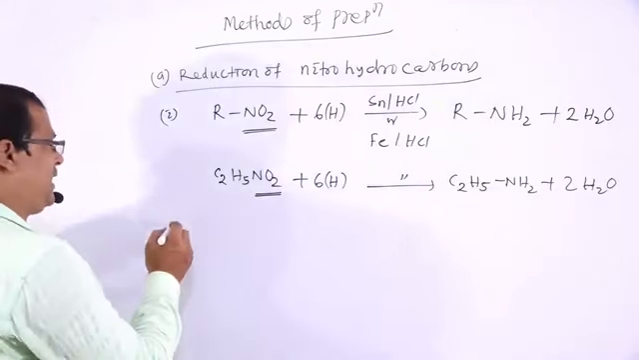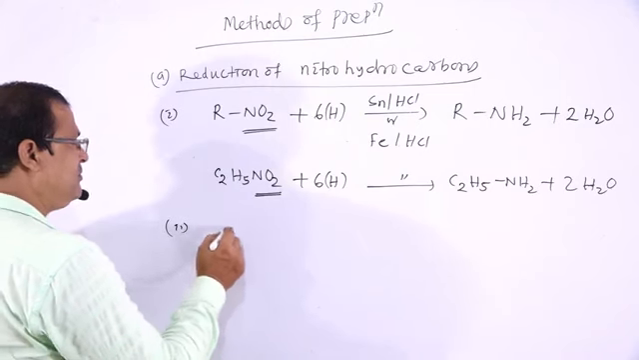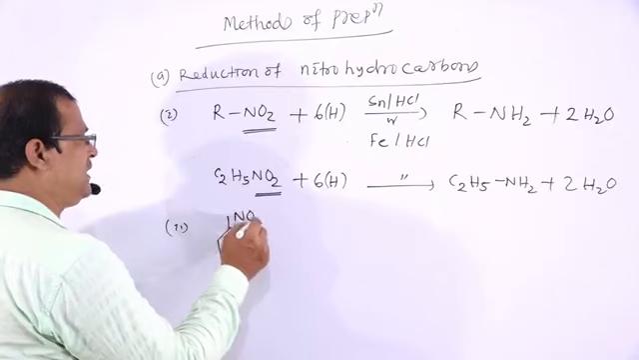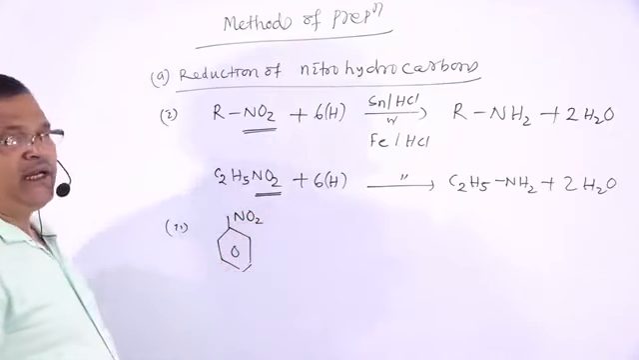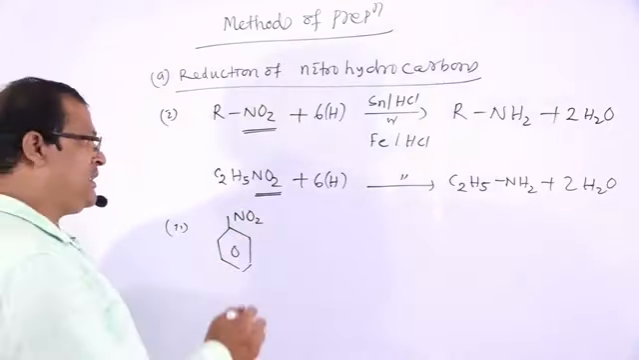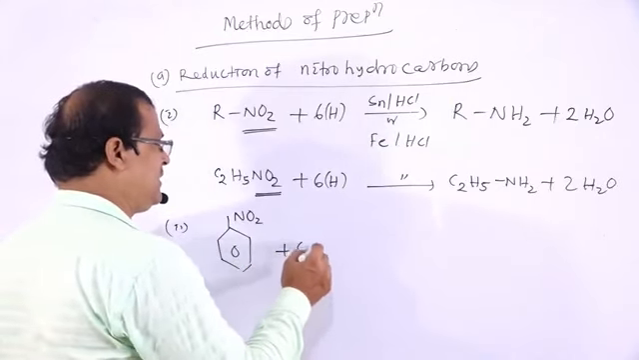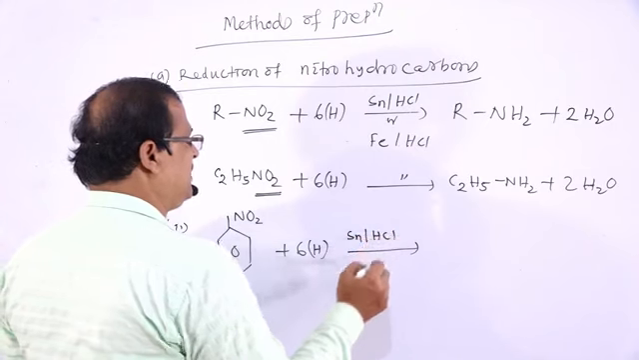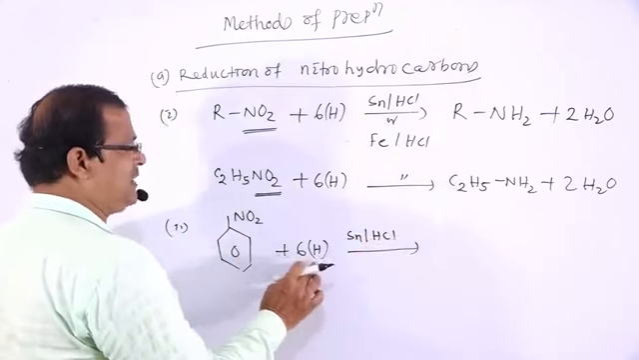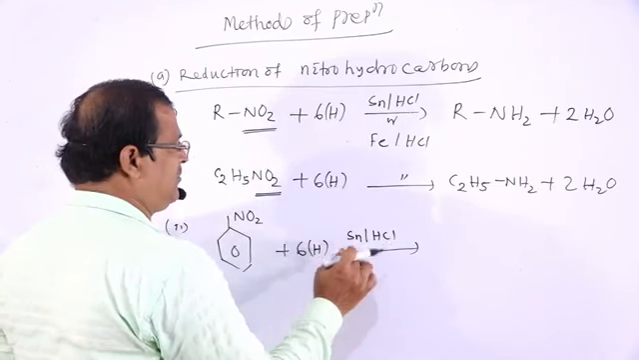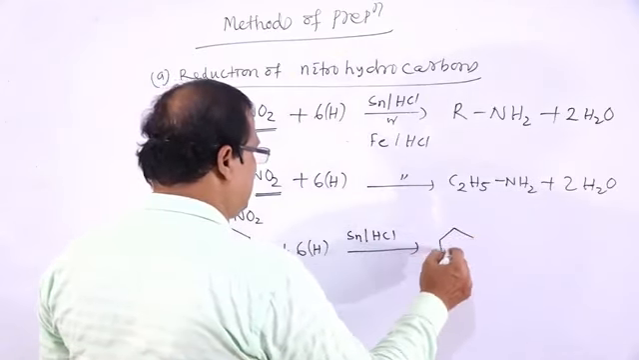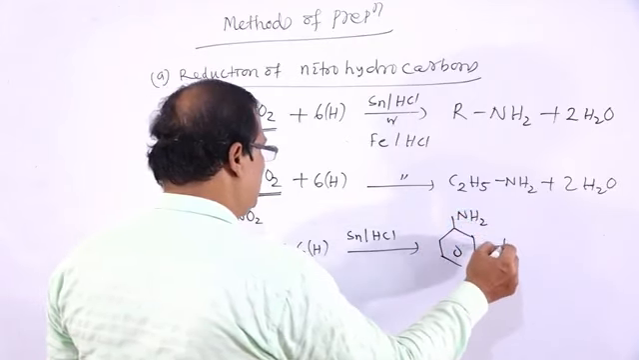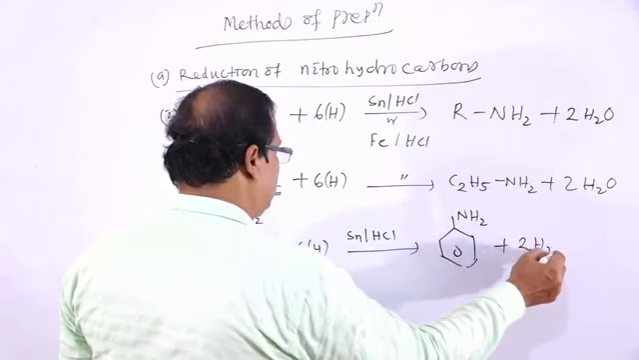For example, aniline is produced by the reduction of nitrobenzene. Nitrobenzene that has been treated with tin and HCl gives the formation of aniline. The NO2 group is changed to NH2 plus 2 water.